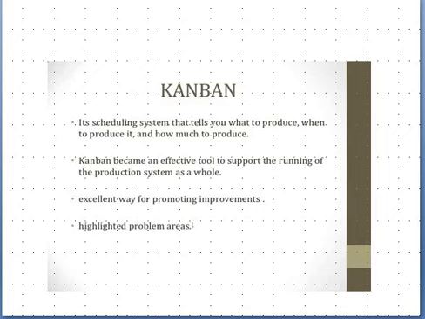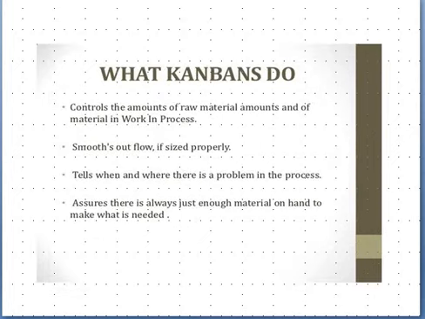With the help of Kanban, you can identify problematic areas and try to minimize those problems. Now, what does Kanban do? It controls the amount of raw material and material in work in process. All types of inventory monitoring are possible by using Kanban. It smooths out flow if sized properly. Kanban tells when and where there is a problem in the process as well as the operation. It assures there is always just enough material on hand to make what is needed.